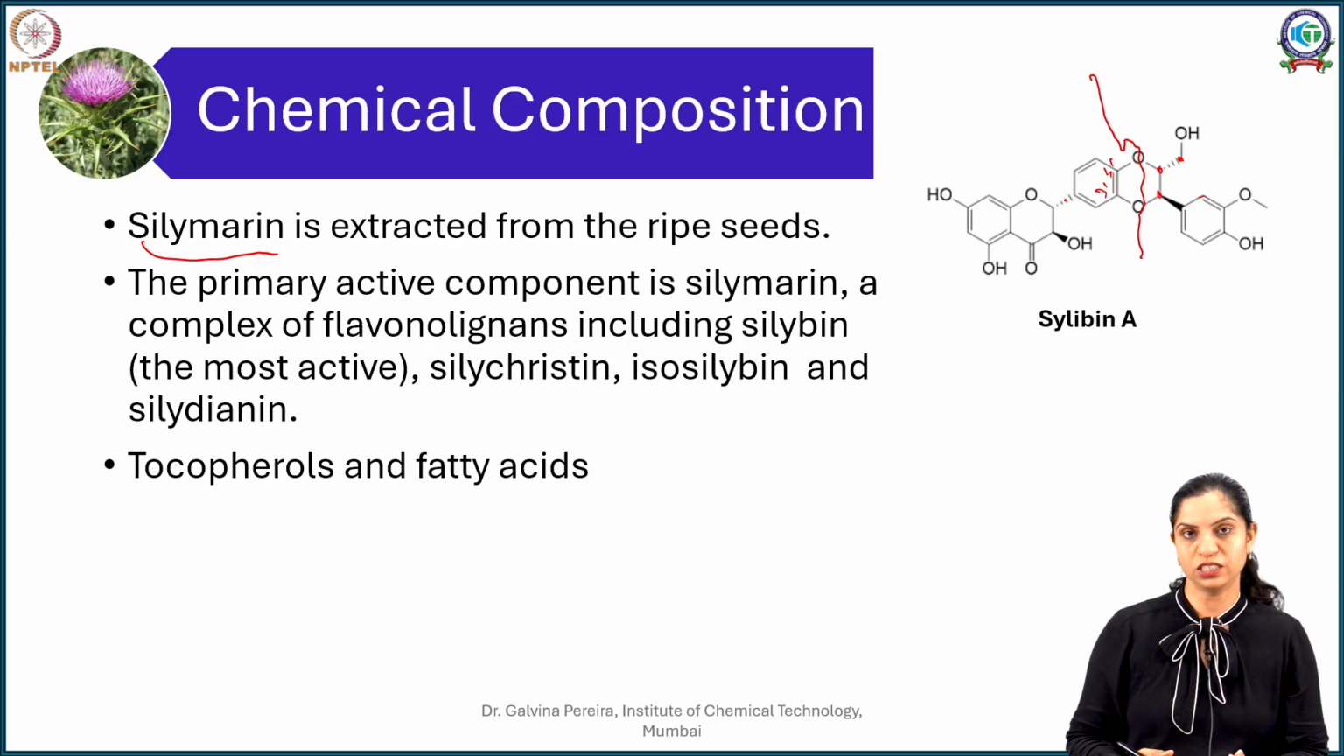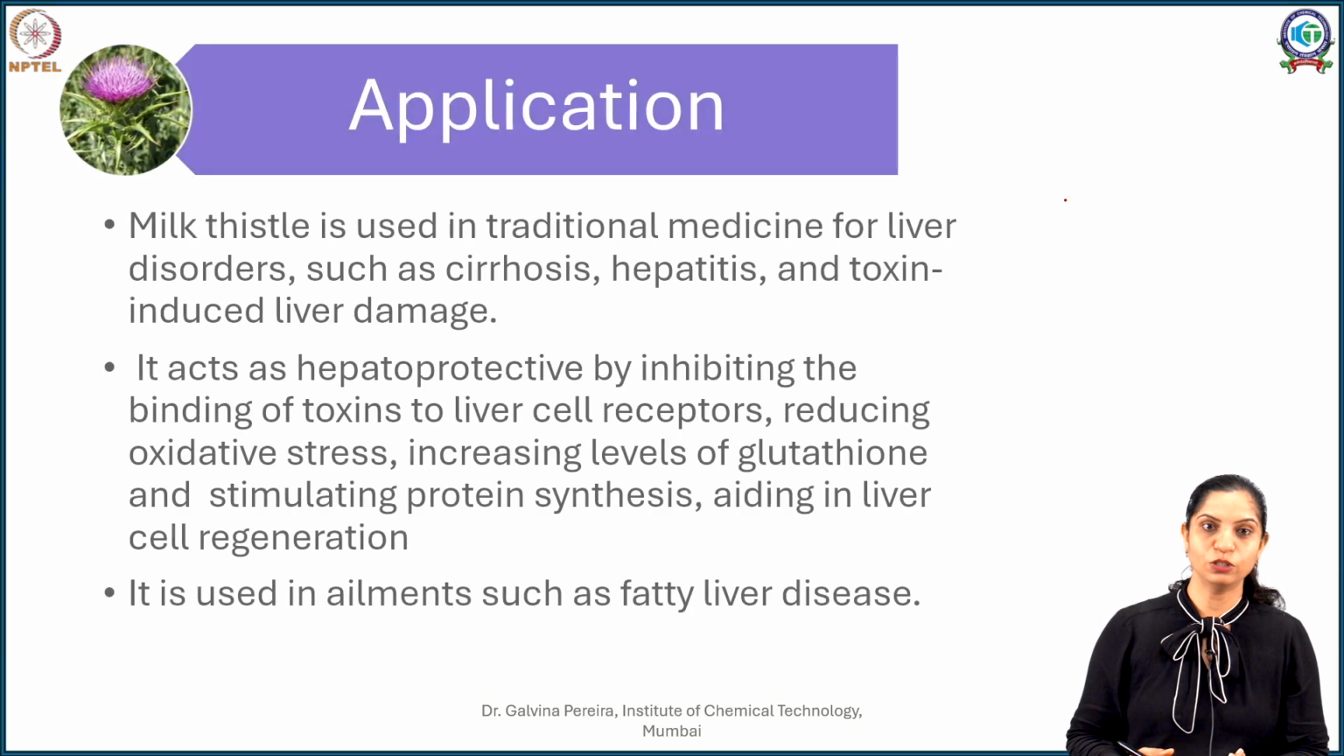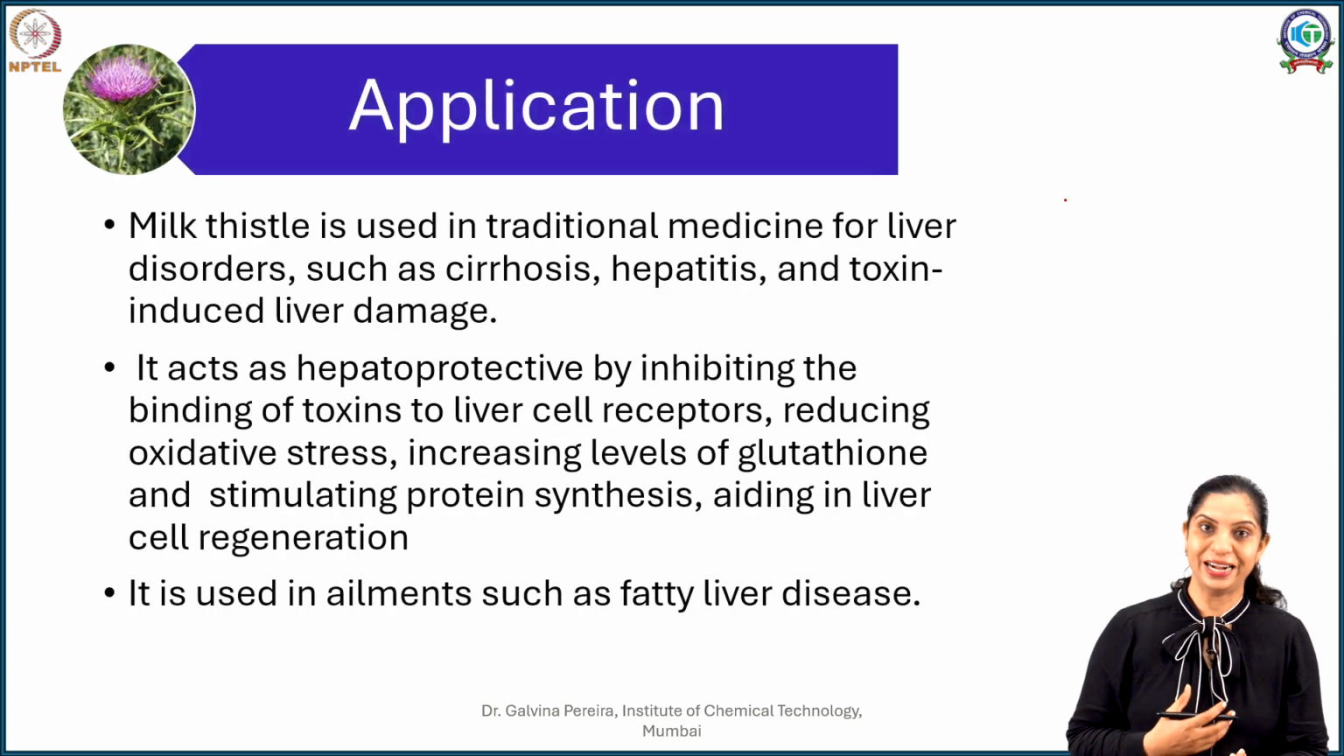Now where do you use this? From traditional medicine, you will see that it has a lot of hepatic benefits. So milk thistle is used for liver disorders such as cirrhosis, hepatitis. It chiefly targets your liver and gives a very protective and healing effect on your liver. So many of the liver disorders are cured by this, including cirrhosis, hepatitis, toxin induced liver damage. In fact, it is even given for people having alcohol induced liver damage.